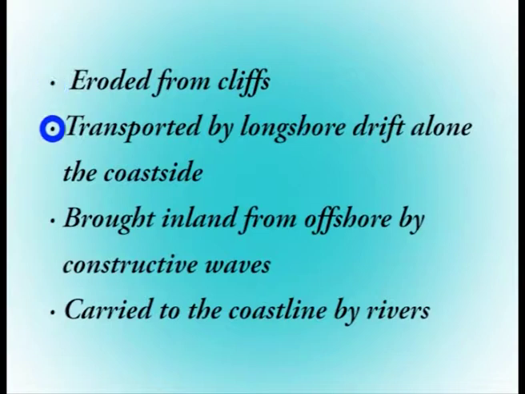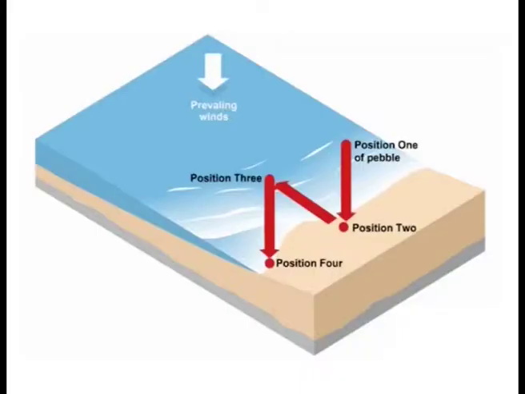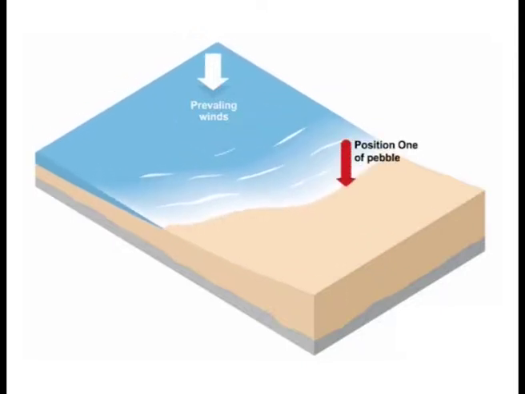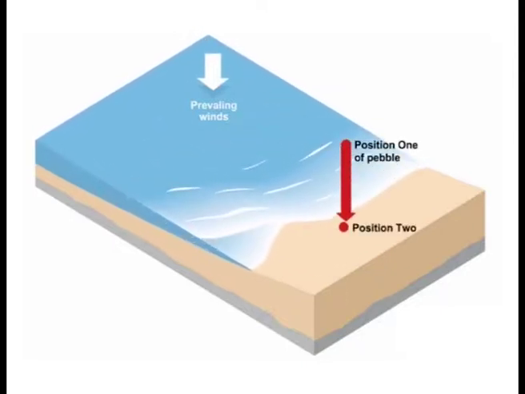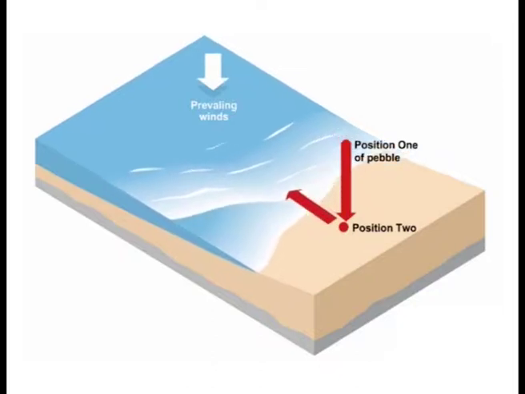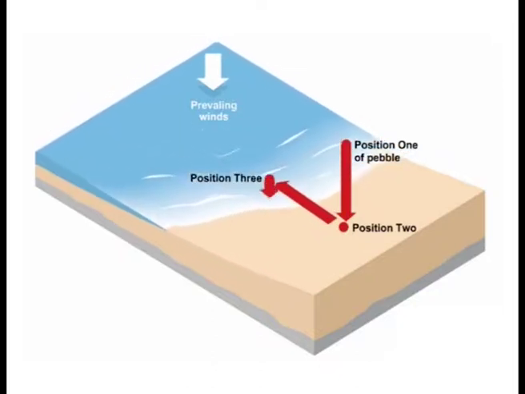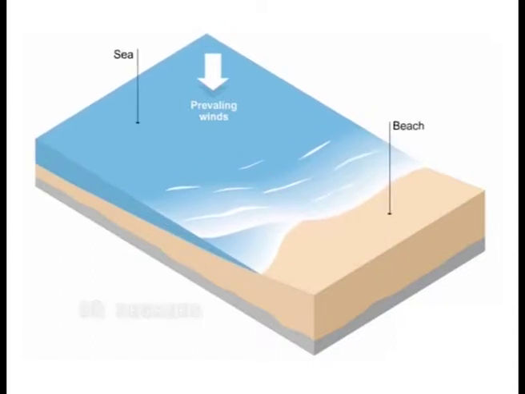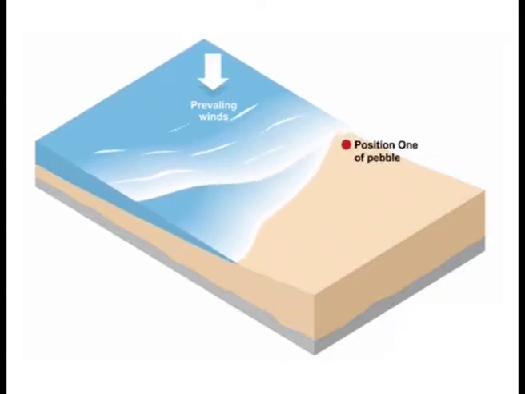The material could be eroded from cliffs, transported by longshore drift along the coastside, brought inland from offshore by constructive waves, or carried to the coastline by rivers. Waves can approach the coast at an angle because of the direction of the prevailing wind. The swash of the waves carries material up the beach at an angle. The backwash then flows back to the sea in a straight line at 90 degrees. This movement of material is called transportation.